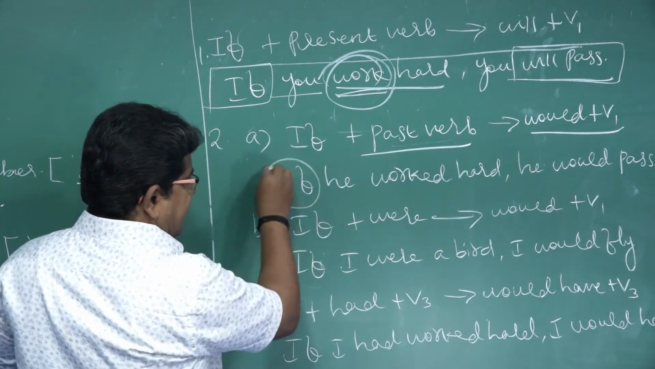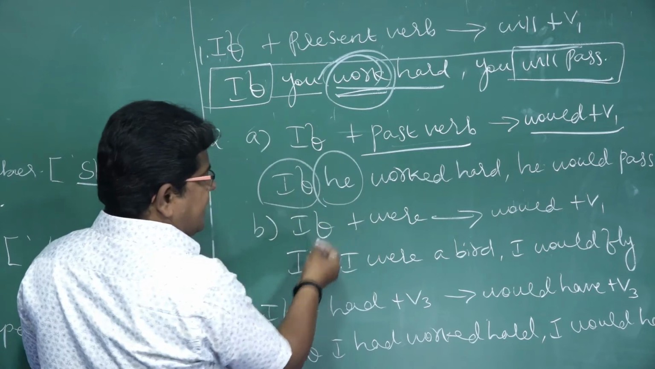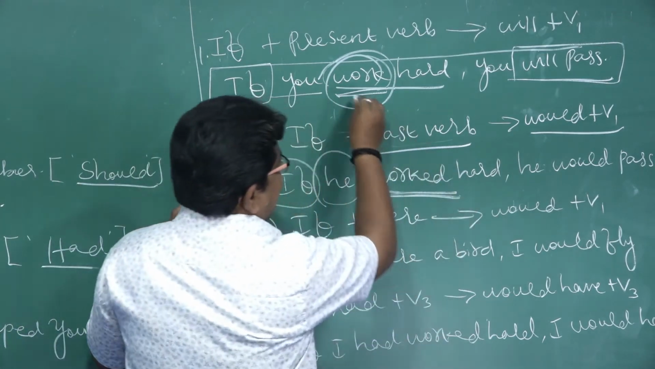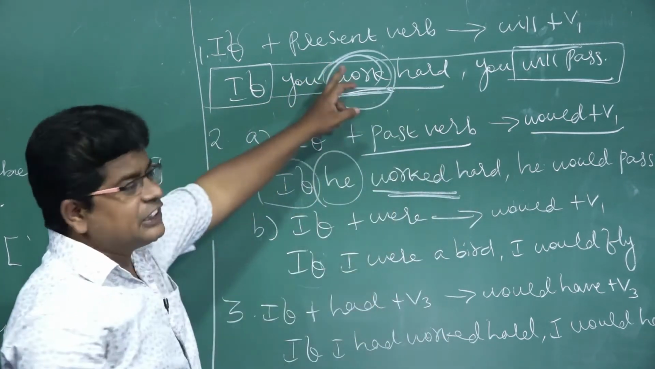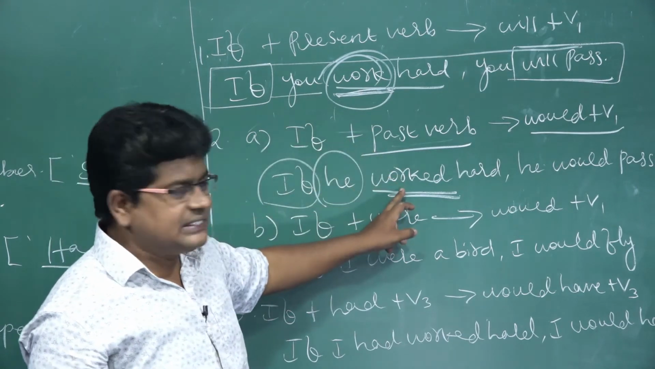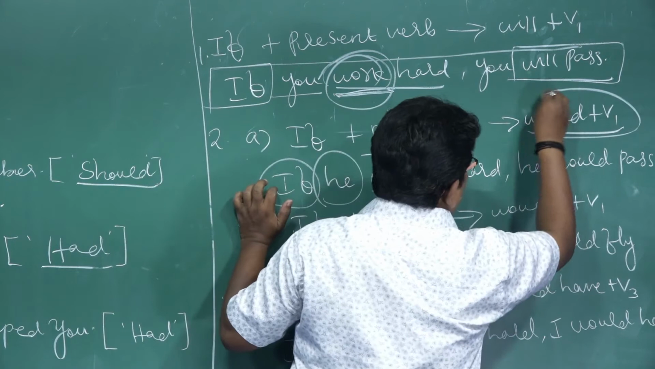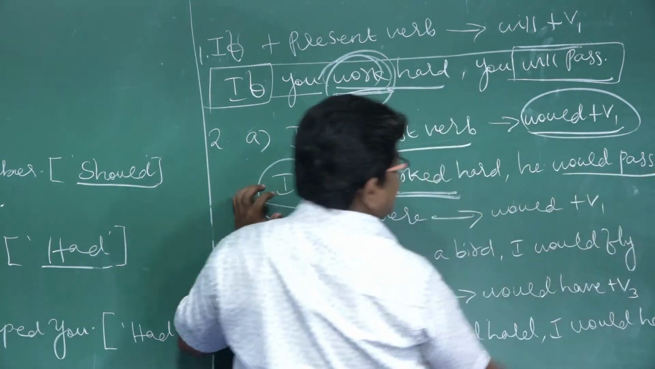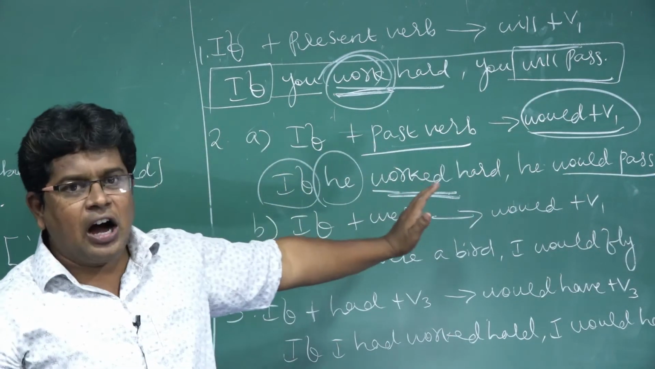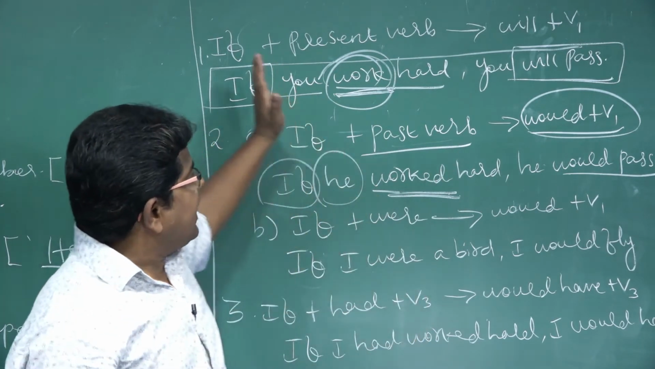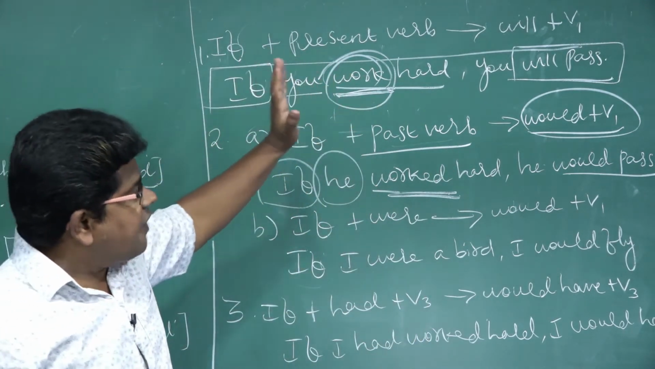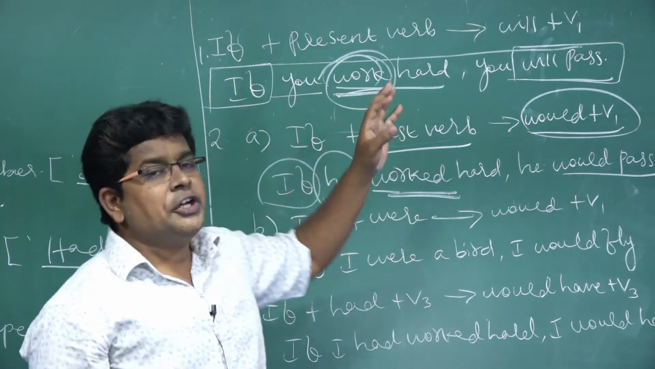See, they have given if. Next is subject he worked. Here I have used work, V1, that is present verb. Here past, worked. Past tense is there. What is the rule? Would plus V1, would pass. If he worked hard, he would pass. If I work hard, I will pass. Or if you work hard, you will pass.